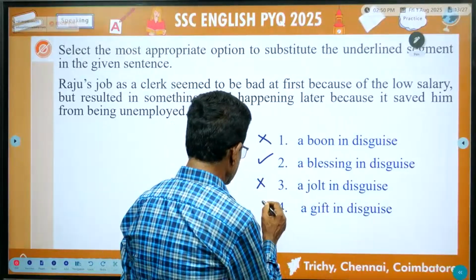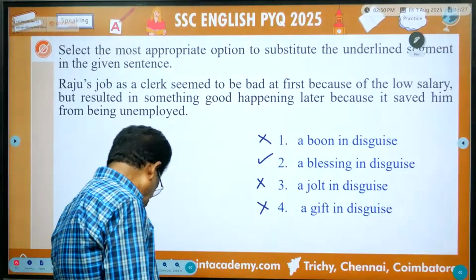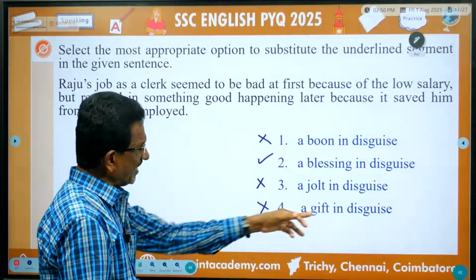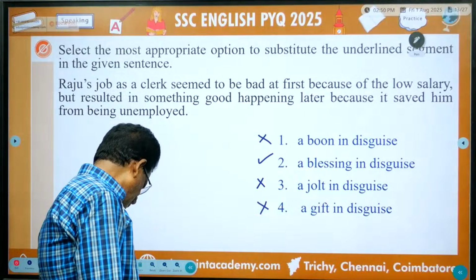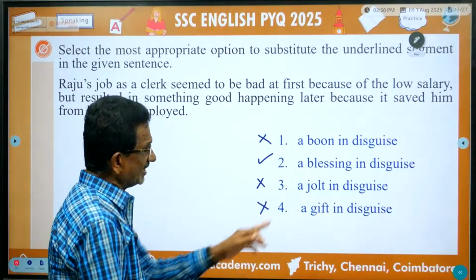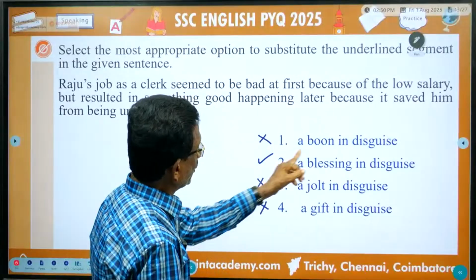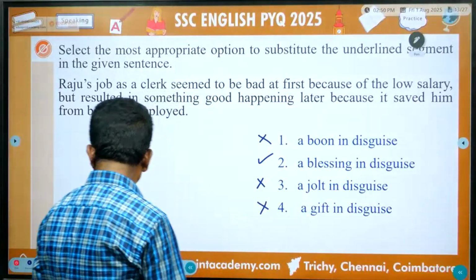A gift in disguise. So if you want the meaning, I'll just tell everything. Listen. To change the appearance. A gift in disguise is to change the appearance. Blessing in disguise. That is a blessing. Saved from being unemployed means a blessing in disguise. So this is the correct answer. Next.